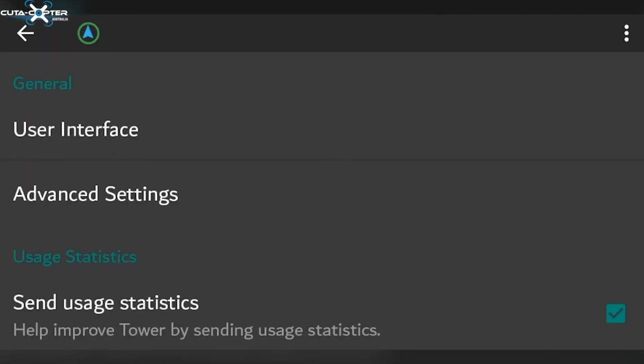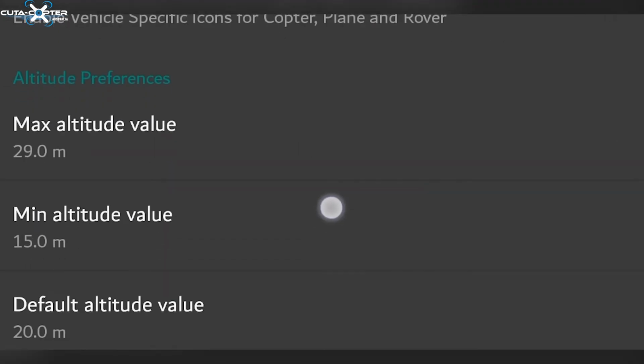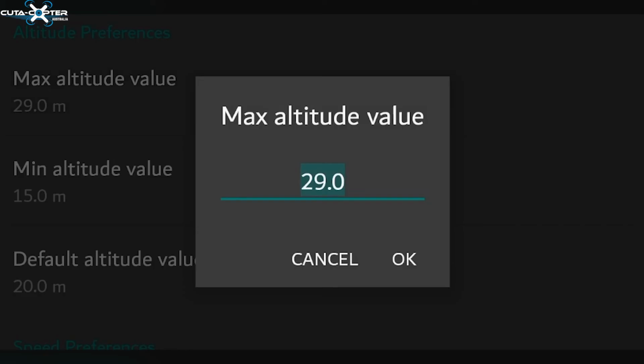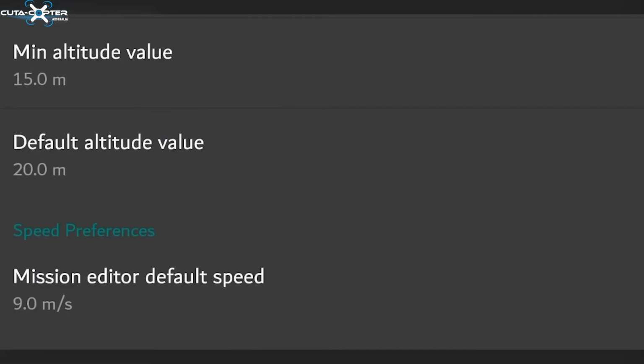The next thing is to set the advanced settings. There is not a lot of information here to set. Most of these blocks you can leave unchecked. However, when it comes to the altitude, I recommend setting this to 29, this to 15, and the default will be 20.